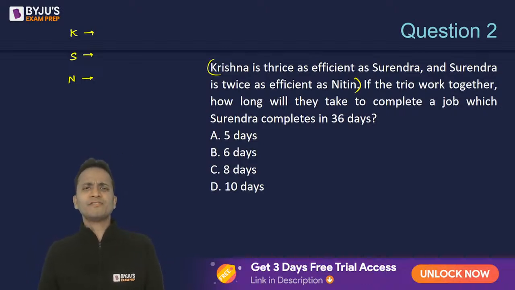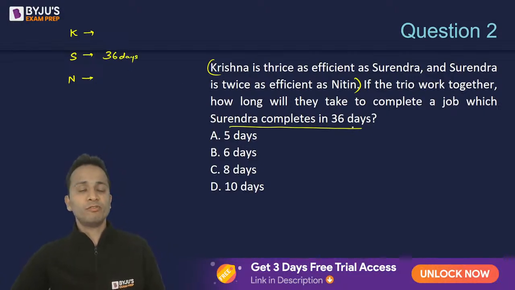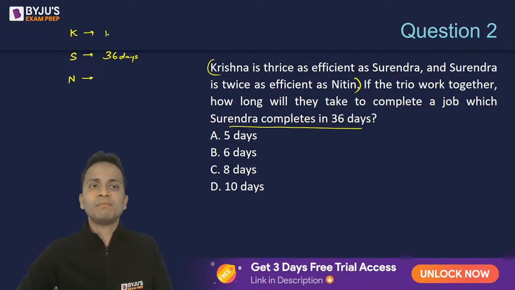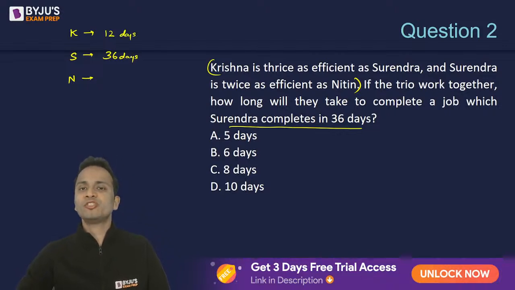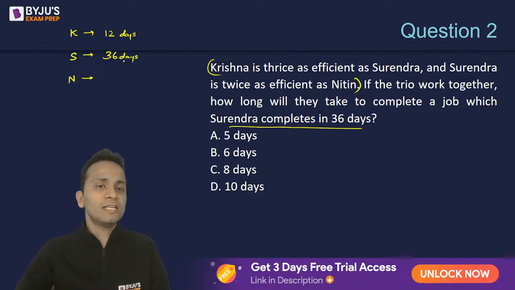So we can say that if Krishna is thrice as efficient as Surendra, Krishna will take one third the number of days taken by Surendra. A job is finished by Surendra in 36 days. I'll start from here. When Surendra completes a job in 36 days and Krishna is thrice as efficient as Surendra, Krishna will take one third the number of days. That means one third of 36, which is 12 days. So Krishna will take 12 days to finish the job which Surendra finishes in 36 days.